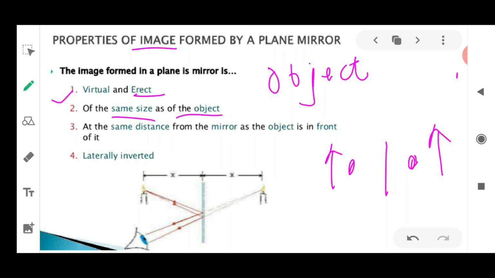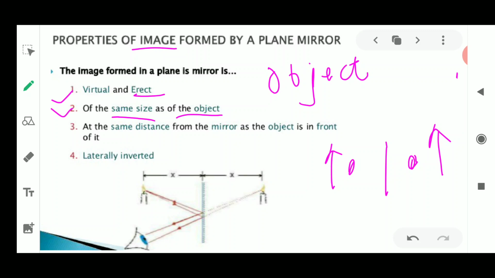Means you could see that if you are of a particular height, if you take a pen or a pencil or anything in your hand, you just keep it in front of the mirror. Is it going to increase or decrease in its height? No. Is your face going to look big or small when you are looking into the mirror? No, it is not like that. We always find that our face is having the similar height and width. Okay, so this is because the plane mirror always forms an image of the same size as that of the object. So this is the second property of the image which is being formed by the plane mirror.